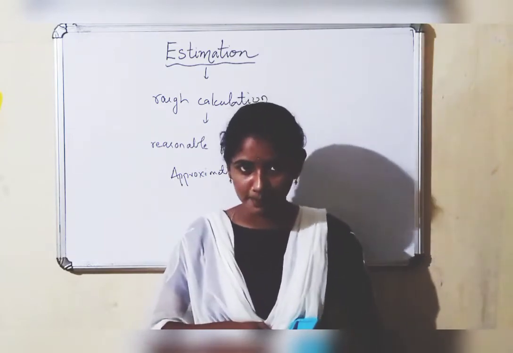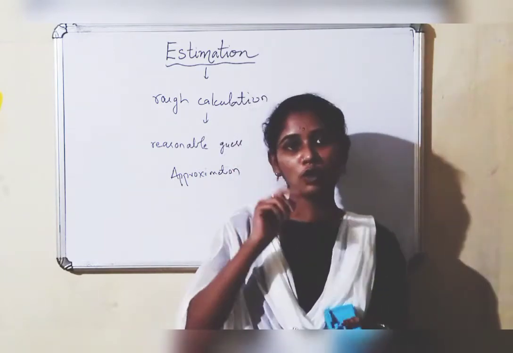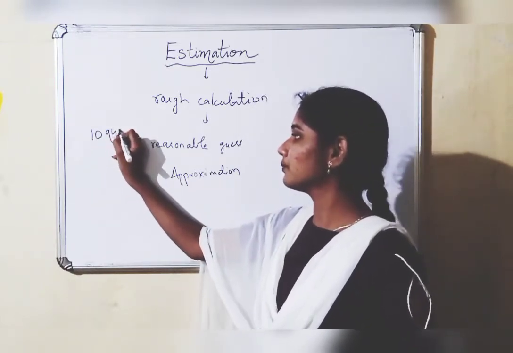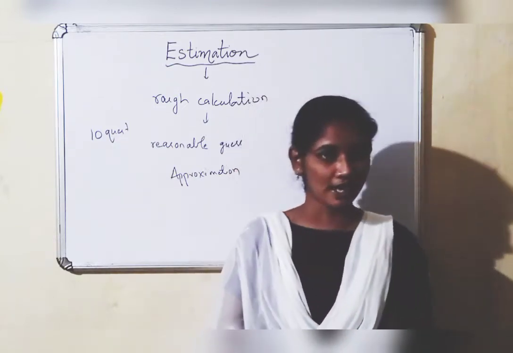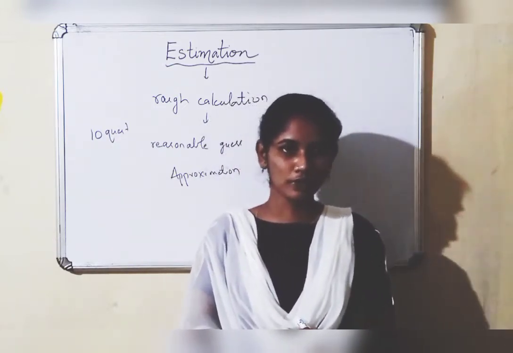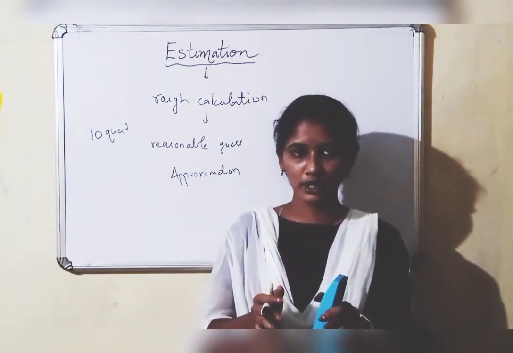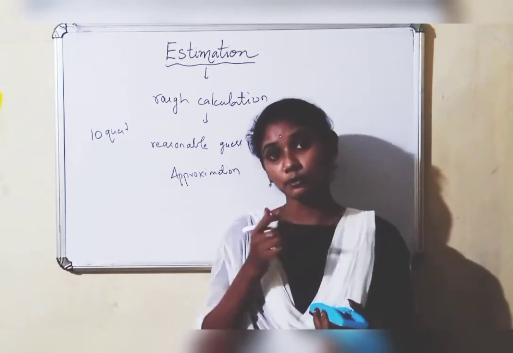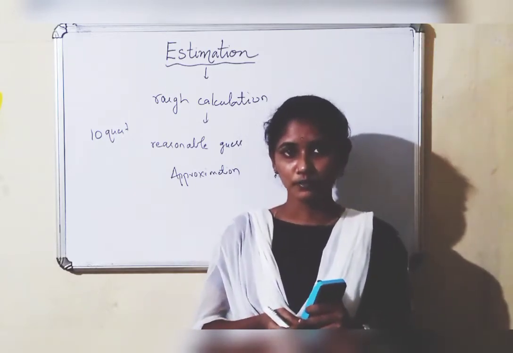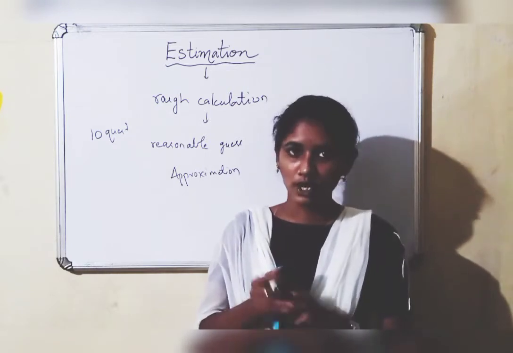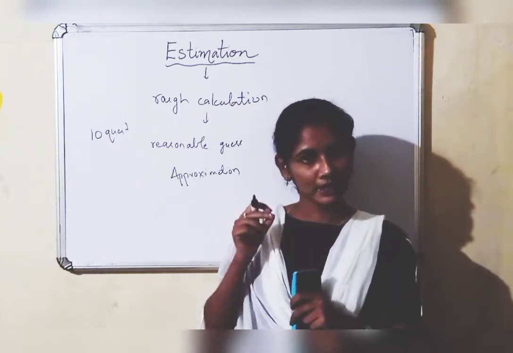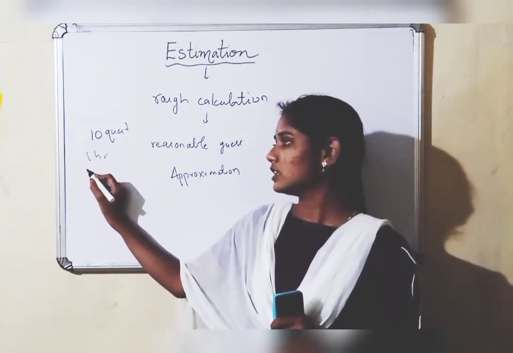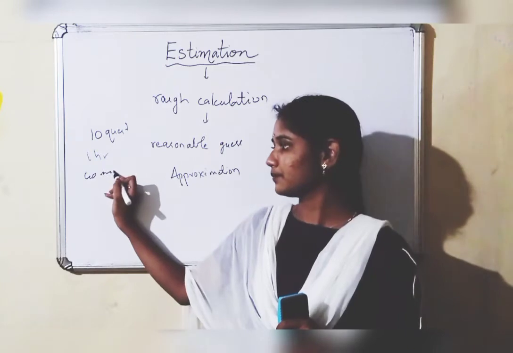Let me give you one more example. For example, you want to write your homework. I have given you 10 questions, 10 simplification questions as your homework. Then what will you think? You will take your homework book and sit separately to do the homework. Can you tell me how much time you need to solve those 10 questions? So 10 tough questions I gave you and you need to solve them. It will take nearly 1 hour, or if you do it fast, nearly 40 minutes.